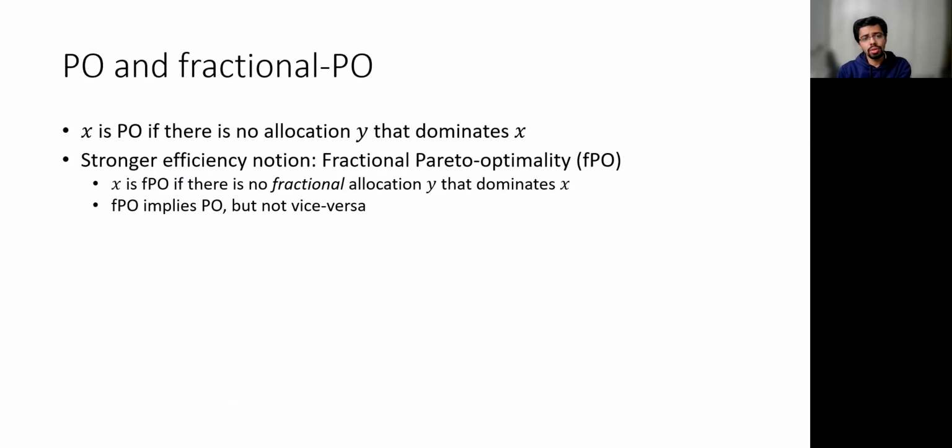A stronger notion of economic efficiency is called fractional Pareto-optimal. We say that an allocation is fractionally Pareto-optimal if, even when we allow the goods to be divided or assigned fractionally, there is no fractional allocation Y that dominates it. So clearly an FPO allocation is PO, but not vice versa.